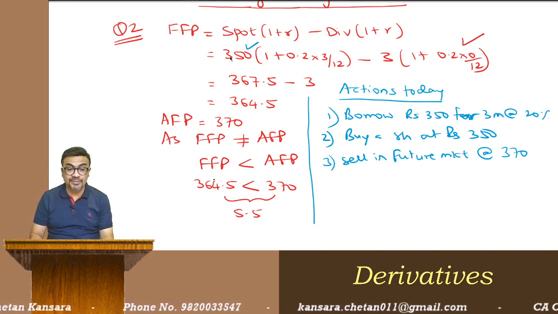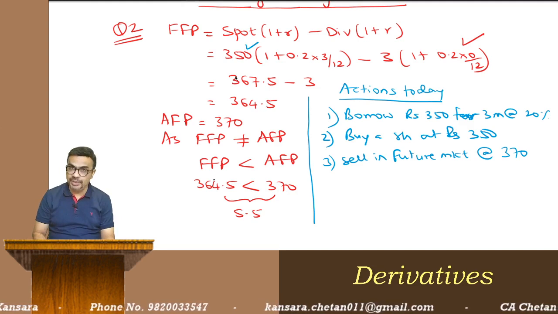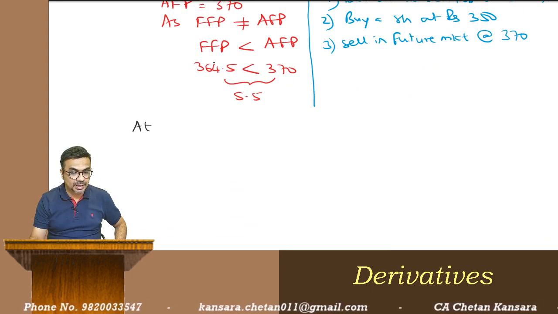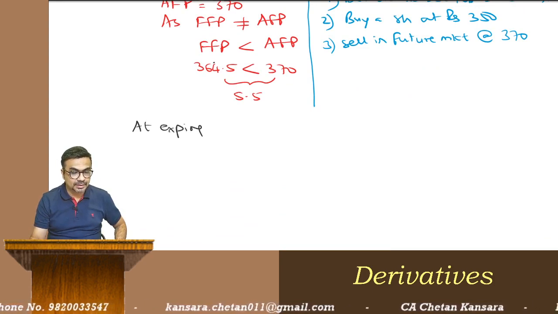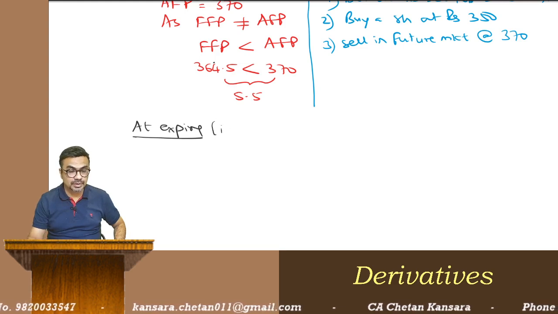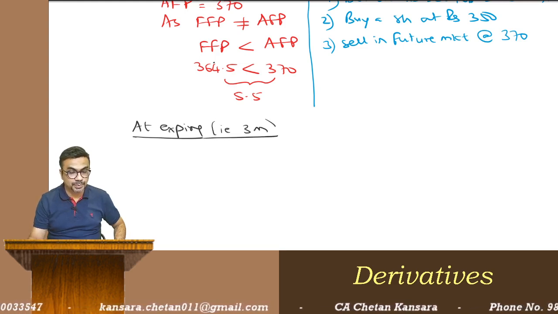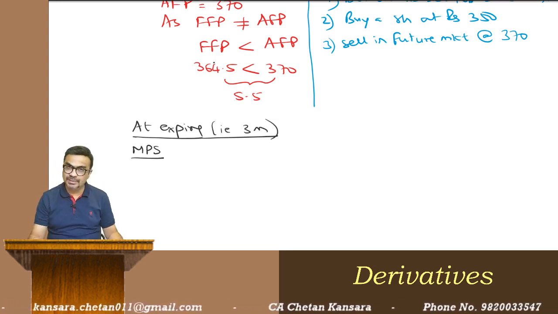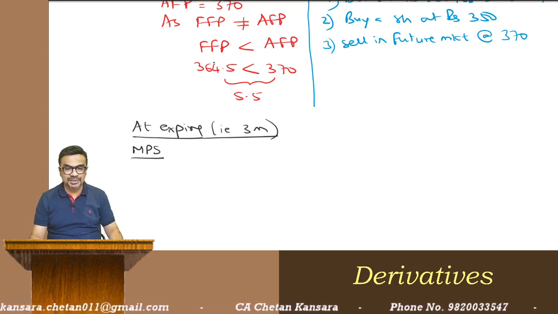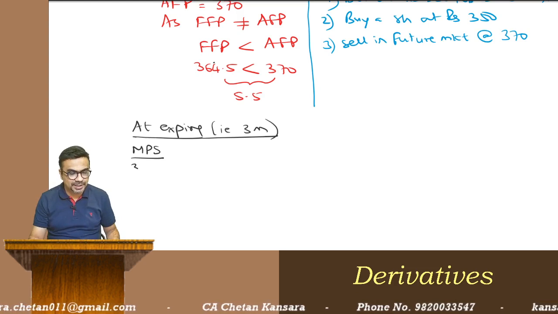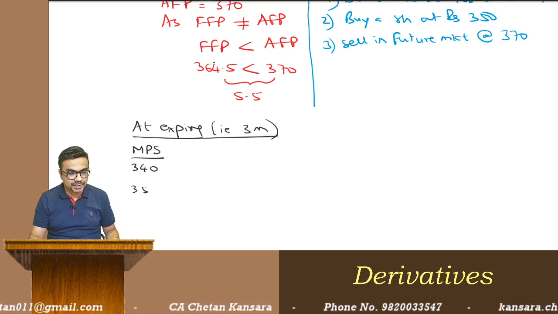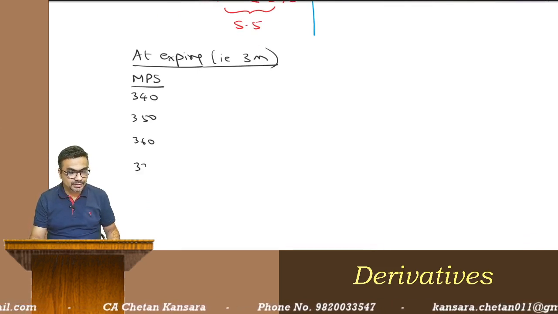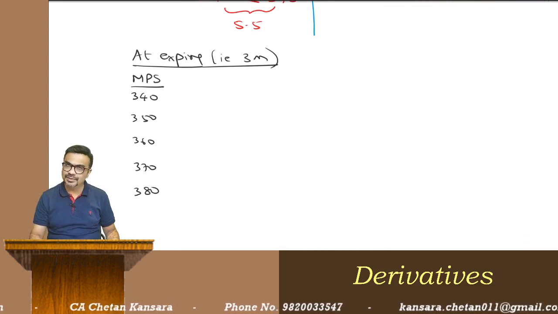Now what you're going to do after 3 months. After 3 months, so at expiry, now let me take some market prices. Say market prices, it is average 350 and 370. So let me take say 340, 350, 360, 370 and suppose 380. I take 5 prices.